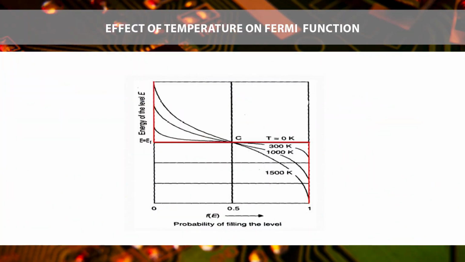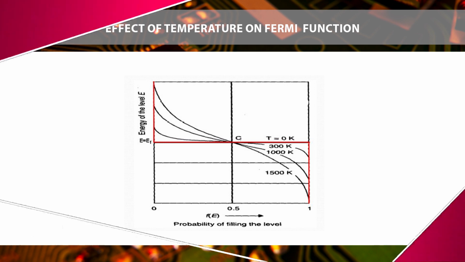Fermi level in an intrinsic semiconductor. In the image we can see the conduction band, the valence band, and the Fermi level lies between them. At 0 Kelvin, the number of electrons in the conduction band is equal to the number of holes in the valence band.